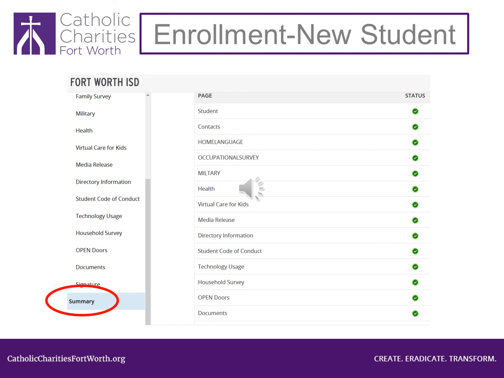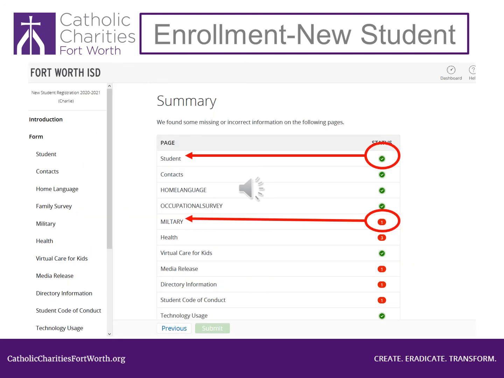This will take you back to the page with red circles with numbers and green circles with arrows. Click on the next red circle with numbers and correct the information. Remember to scroll down to see all of the red circles. Not all of them are on the page. You have to scroll down. As you can see, the red circle that was next to the word student is now a green circle with a check mark. That means it is correct, and I can click on the next red circle.